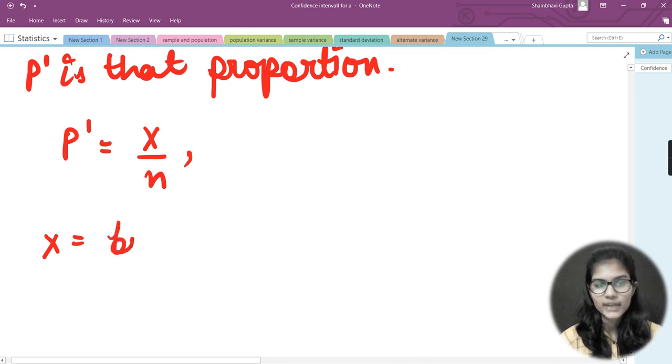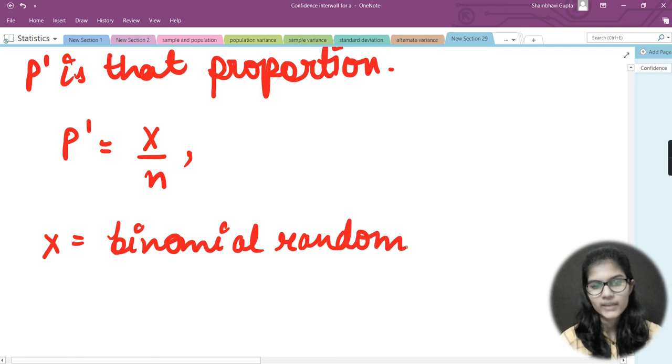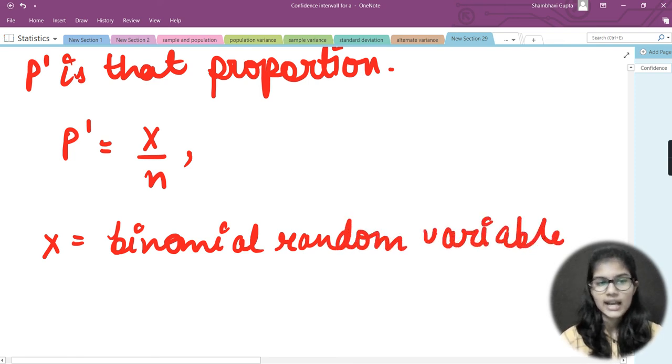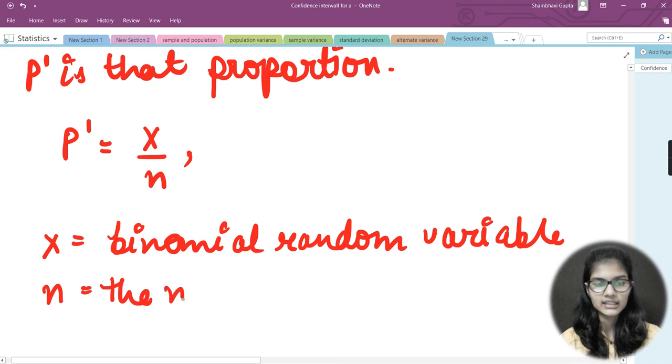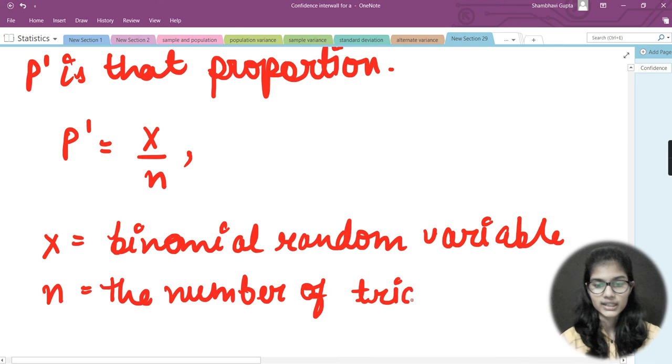Capital X is my binomial random variable, as we had just seen above as well. And what about this small n? It is the number of trials, as we had seen.